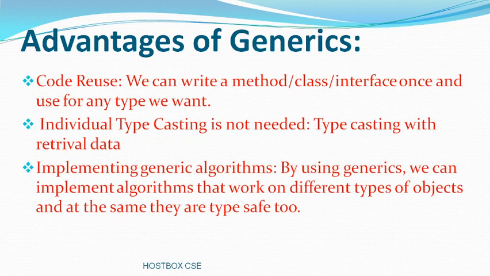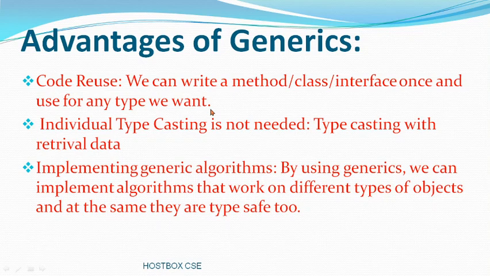In the second program, we are eliminating code. So, a generic class with multiple parameters. Like that you can use it many times, either with a method, class or interface, based on your requirement. Whatever kind of application you are going to develop in Java, you can use generics successfully. Then individual typecasting is not needed. Generally, if you do typecasting with retrieval of data and with array programs, you will get some errors, complications and headaches. To avoid everything, you can go for generics.